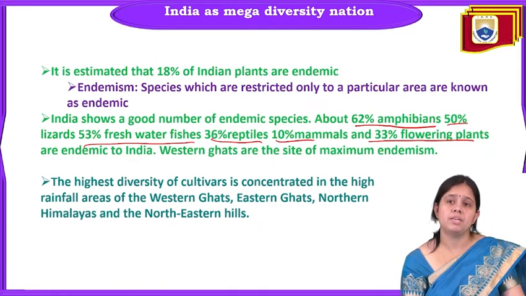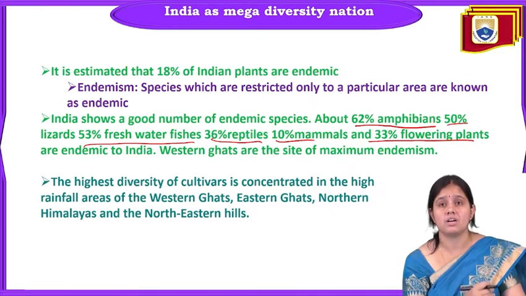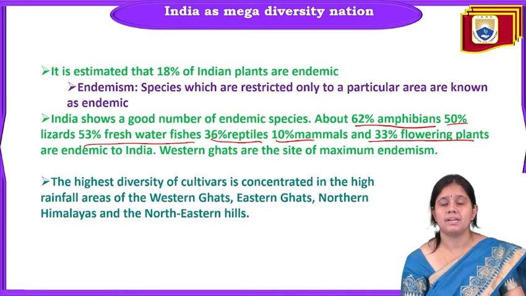And the most endemic species you can find are in the Western Ghats, which are the site of maximum endemism. The Western Ghat of India, where we are living, has very many endemic species. You will find 62% of amphibians, 50% of lizards, 53% of freshwater fishes, 36% of reptiles, 10% of mammals, and 33% of flowering plants endemic to India. And the Western Ghats are the site of maximum endemism.